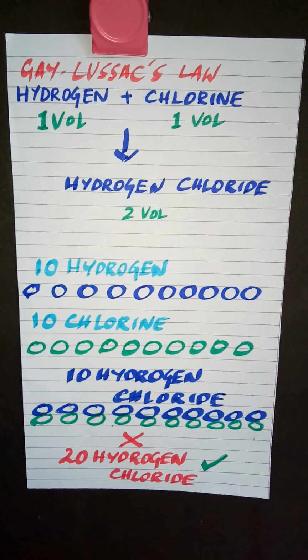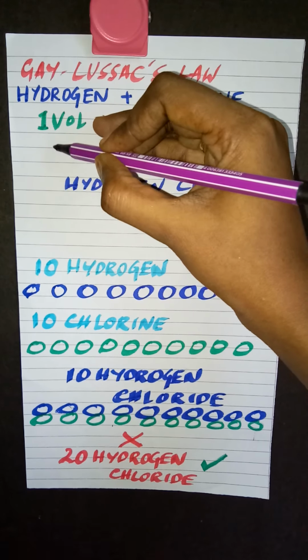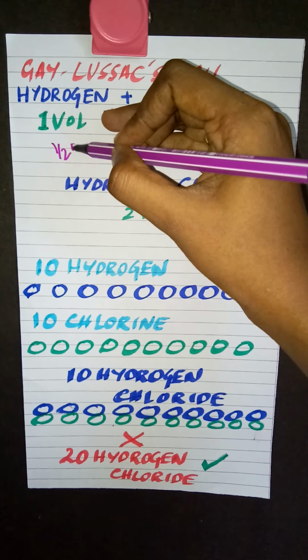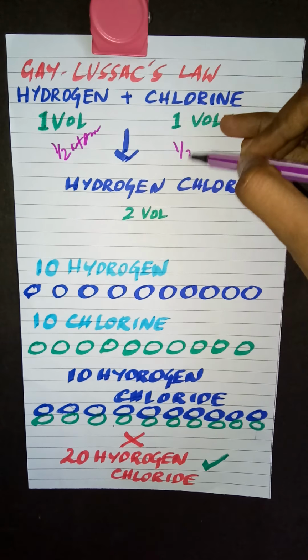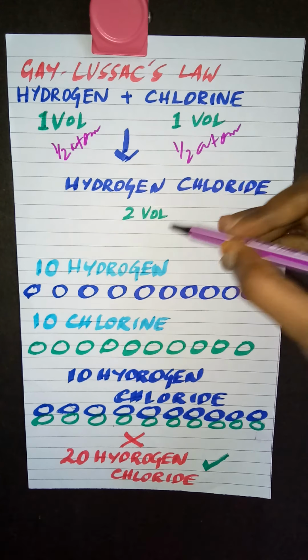So if you are trying to explain this, it says half atom of hydrogen combines with half atom of chlorine. Then only you can get what?